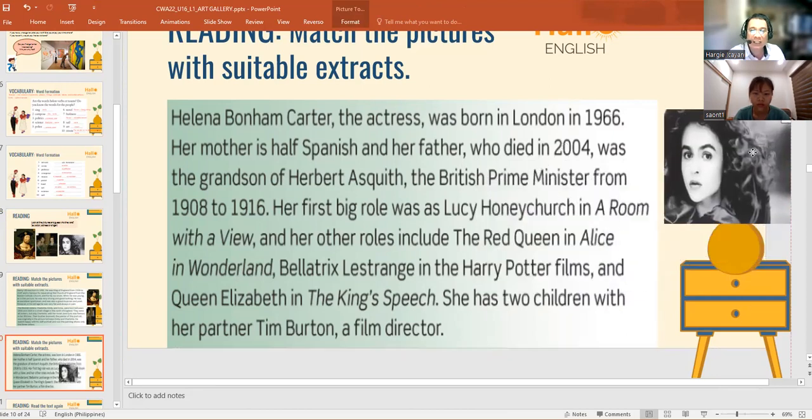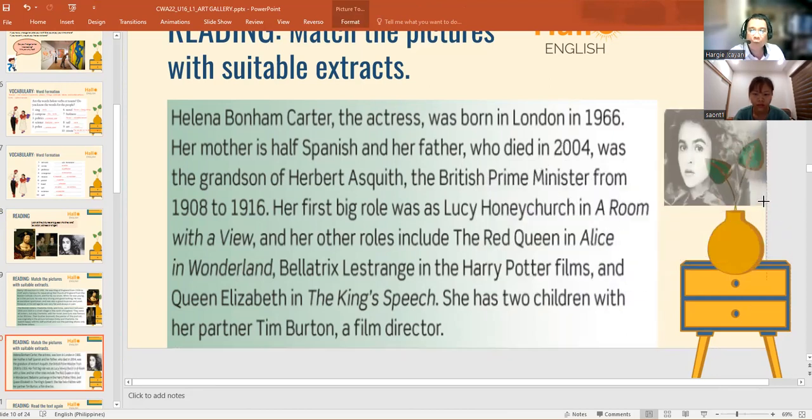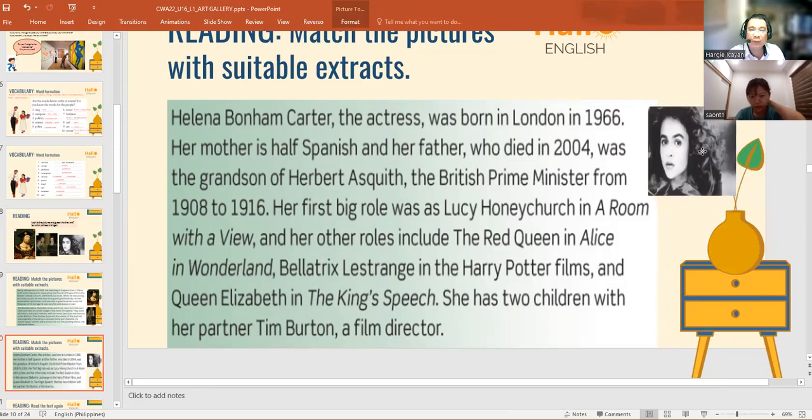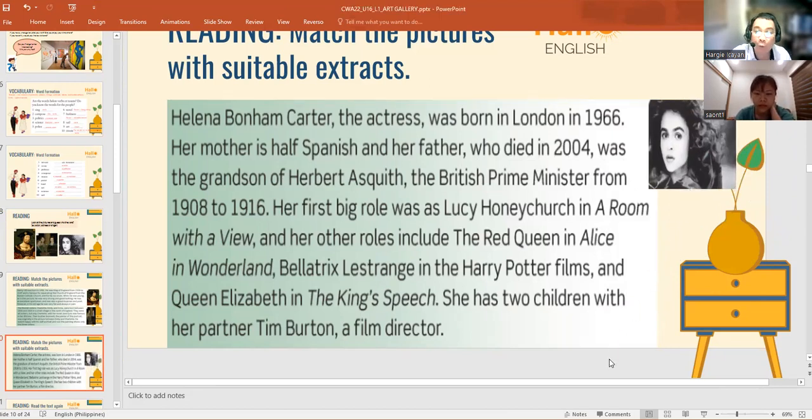Okay, and she lives in London, wherein she was able to do a lot of roles, right? As being an actress. So her name is Helena Bonham Carter. Okay, and she was born in London. And actually, she came from a very famous family. Why? Because